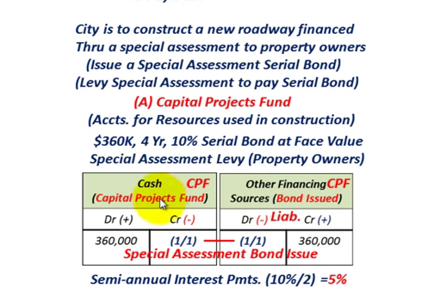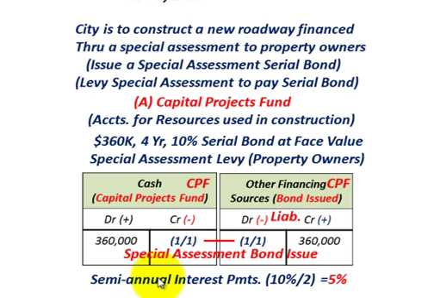For issuing this serial bond, we're going to debit our cash for $360,000 because that's what we're going to receive, and let's say it's issued on January 1st of the year. Then in our other financing sources, which I've shown as a liability account, you're going to credit that for $360,000. This is where you have the special assessments for the bond issued.